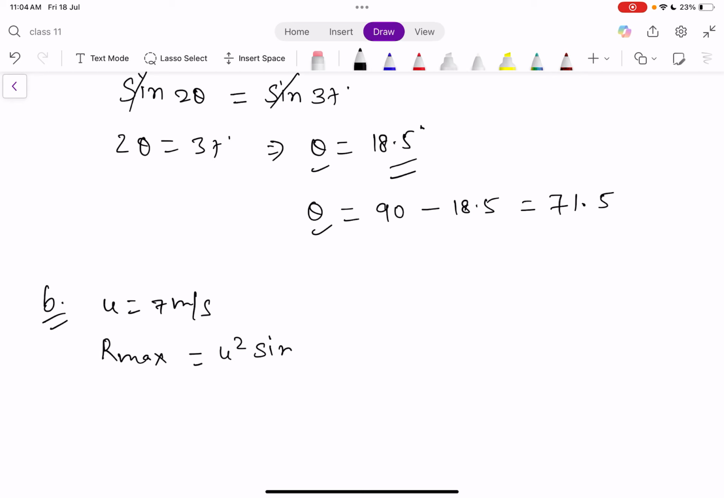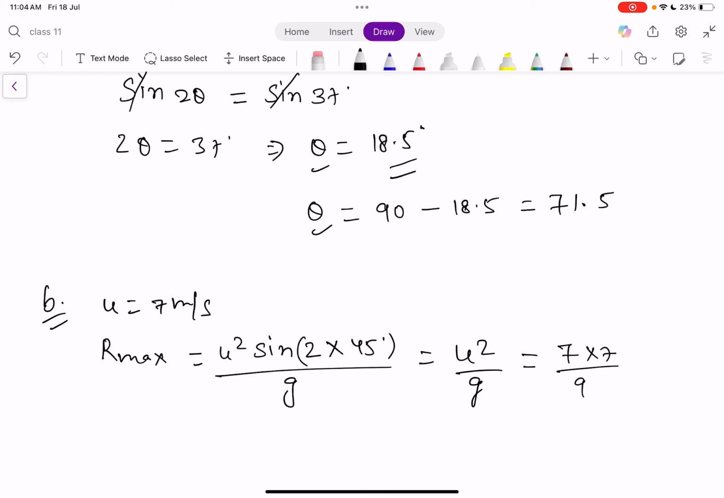U square sine of 2 into theta, theta is 45 degree, divided by g. Okay, so sine 2 into 45, that is sine 90, sine 90 will be 1. Range maximum will be u square upon g, and we have given u as 7, so 7 into 7 upon g is